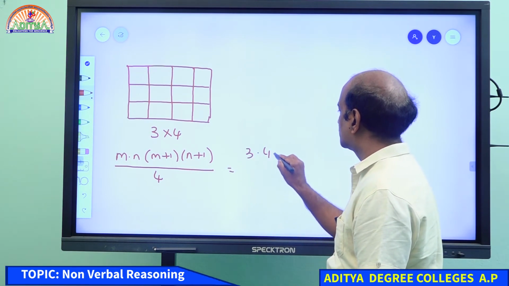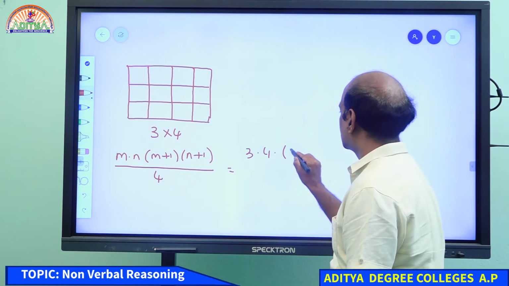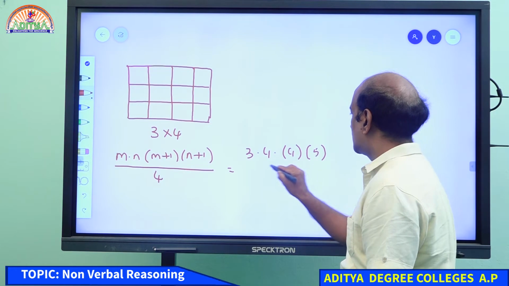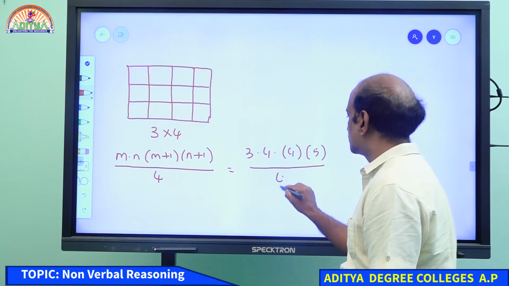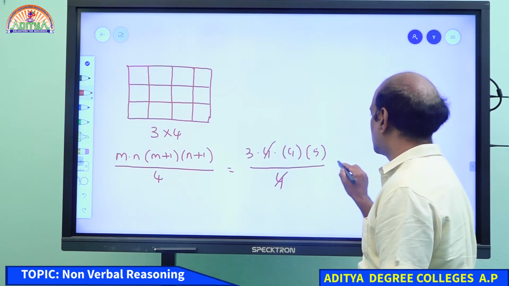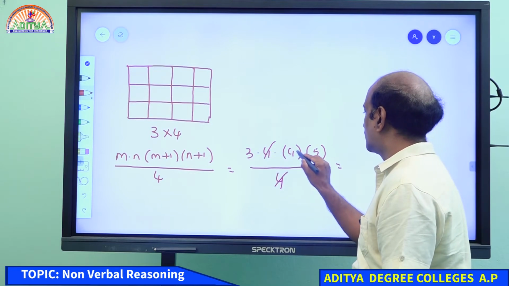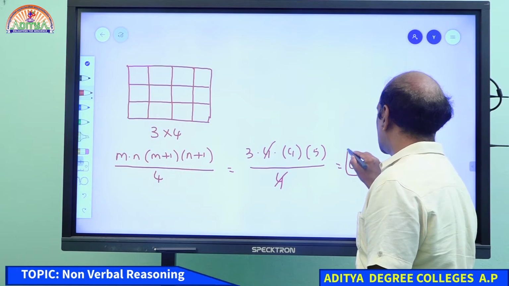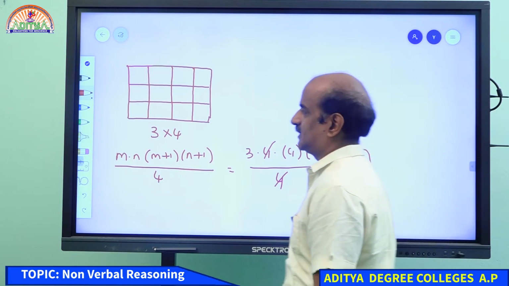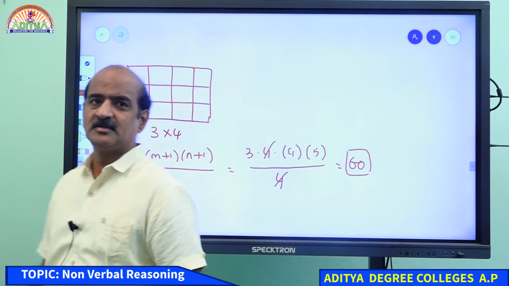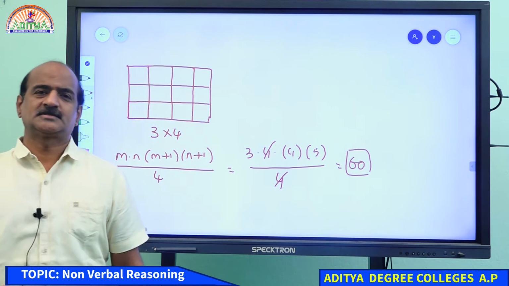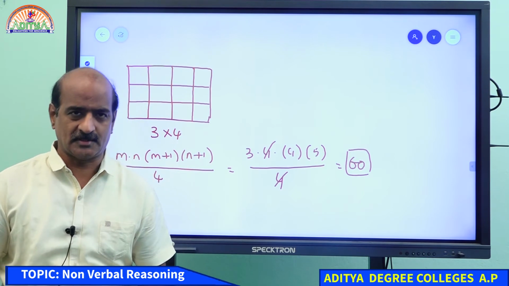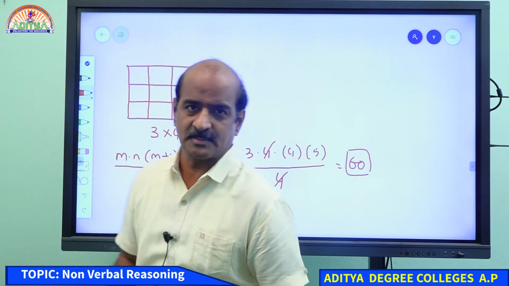3 into 4, come on. 3 plus 1, 4. 4 plus 1, 5, and divided by 4. Come on, student, please cancel 4 and 4. 3 into 4, 12, 12 into 5, 60. So, we have 60 rectangles including squares. I hope you understand this.